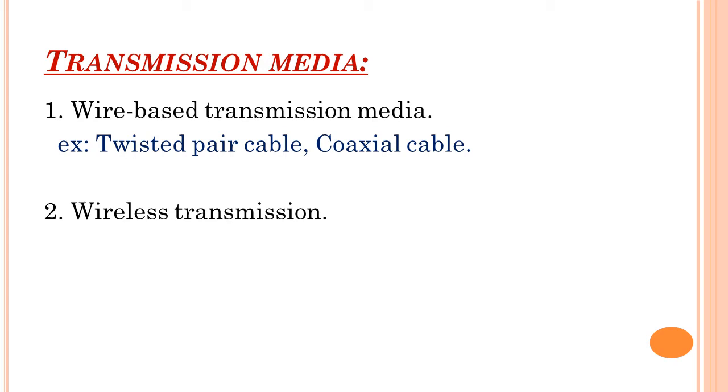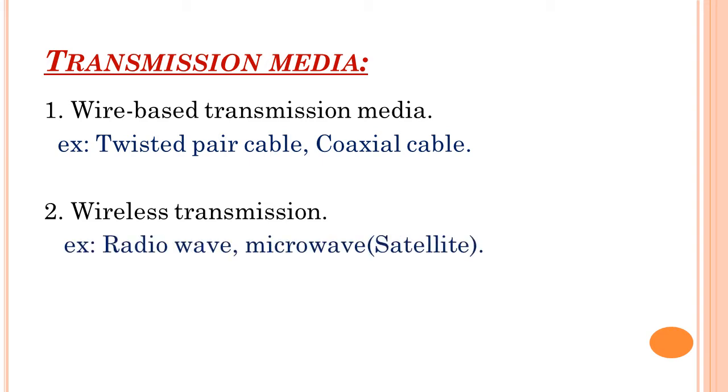In olden days we were using telephones, right? The cable will be there from here to there, everywhere. That is wire-based transmission media. Wireless transmission media means nowadays we are using the satellite or the mobile phone. That is known as wireless transmission media. Wire-based transmission media means in this mode of transmission, the communicating devices are interconnected through a cable. The cable connection will be there. Okay, that is known as wire-based transmission media.